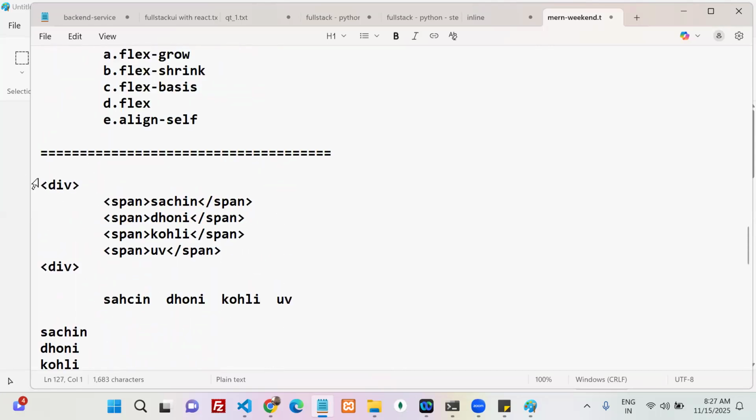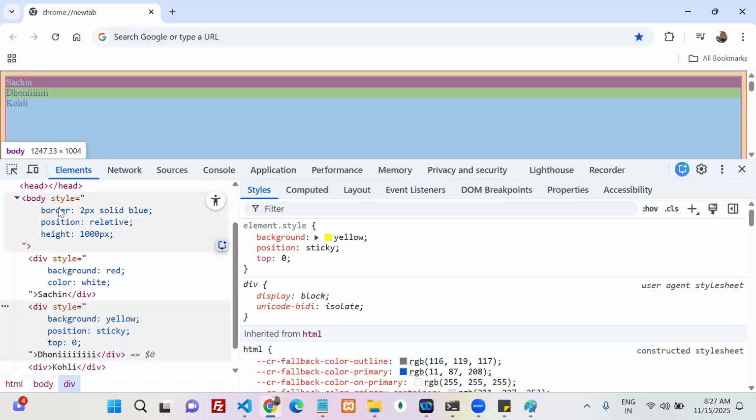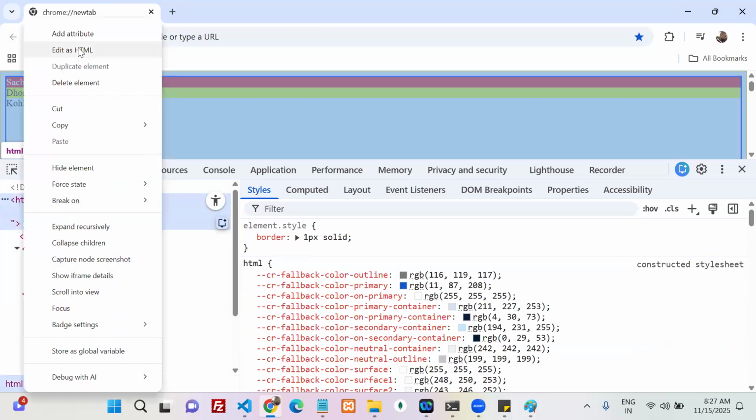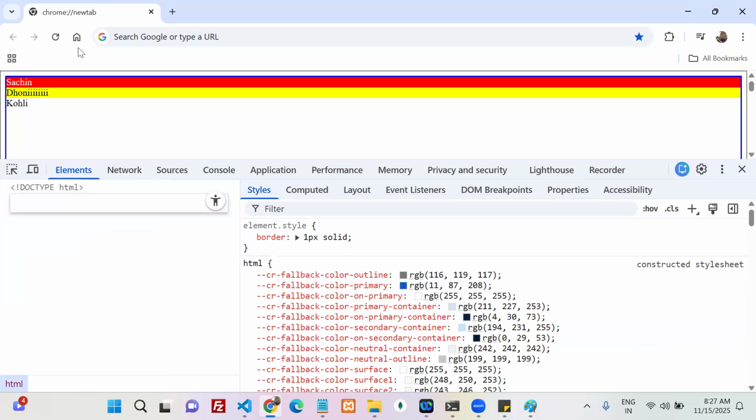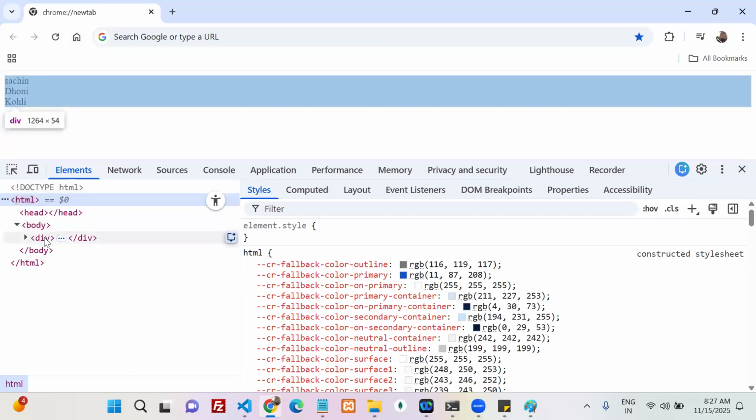Understood, everyone? Shall we go with flex now? Okay, let's go. Edit as HTML. Now I want to take a div, and there is one more div for Sachin, one more div for Dhoni, and one more div for Kohli. If you run this, how is it going to render in the browser, Sachin, Dhoni, Kohli? Line by line or side by side? Line by line. Everyone knows, they are block level elements.